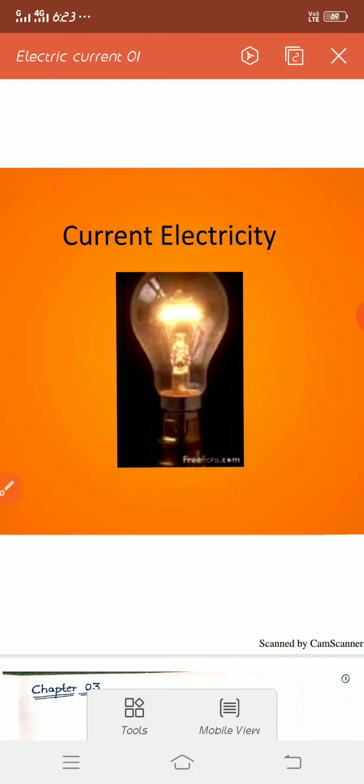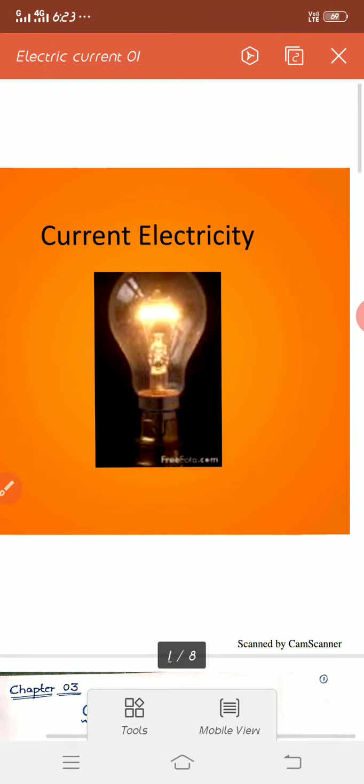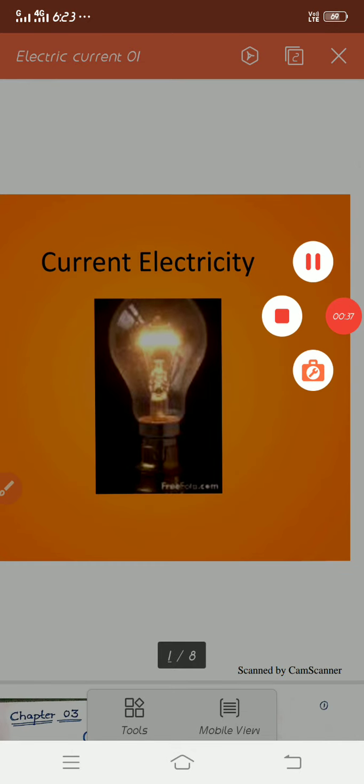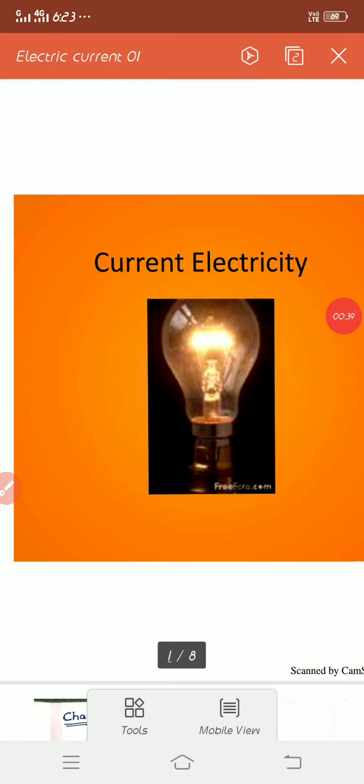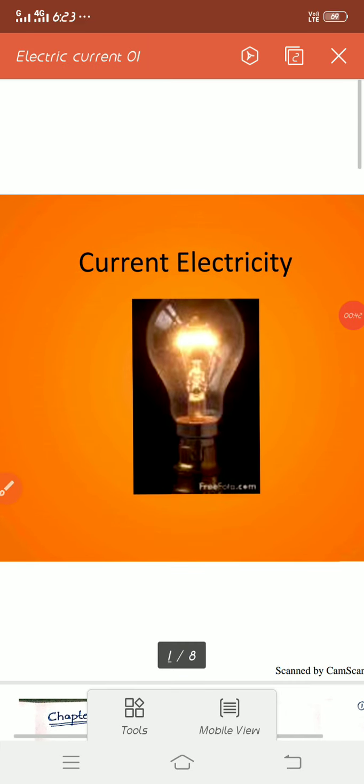So friends, today I am starting the fourth chapter, which is named current electricity. When you heard this name, current, you might have got some shocking illustrations, some fearing feelings in you. Current means danger, high voltage current, it will be danger. From childhood you might be hearing all those things. So when you think of current electricity, you might have some things in your mind.